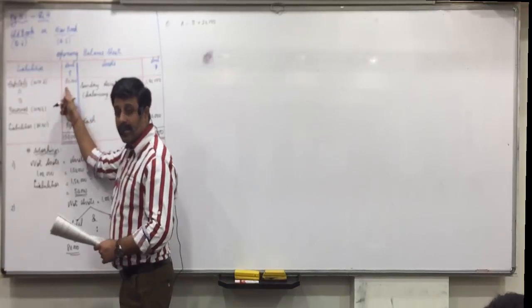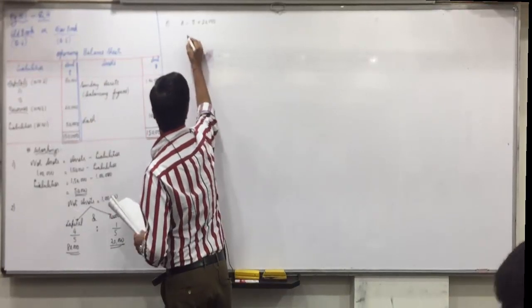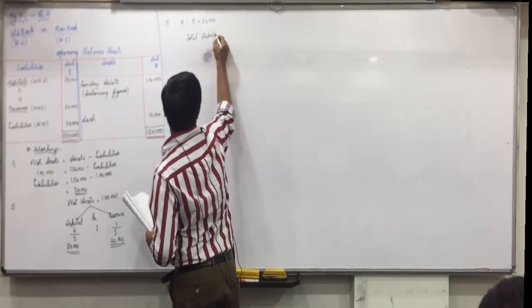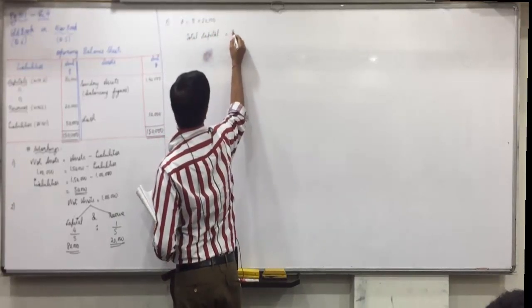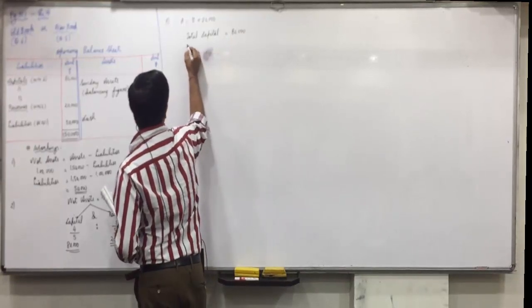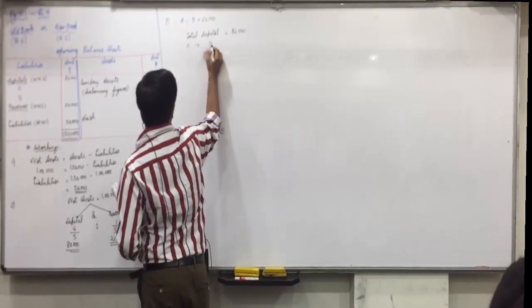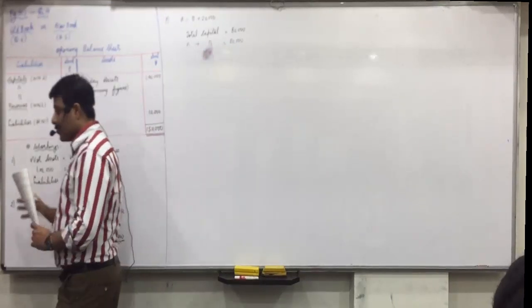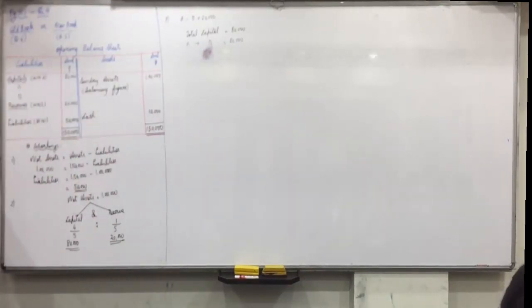Total capital we got 80,000. Now, total capital means A's capital plus B's capital is 80,000. Did you understand it? Now, raise your hand. What next?